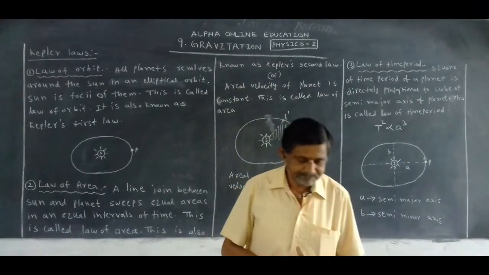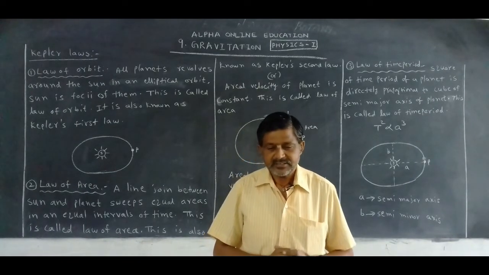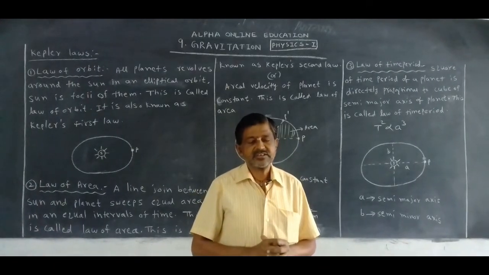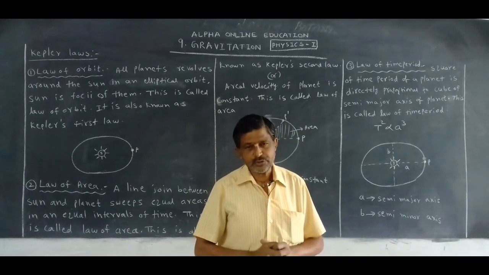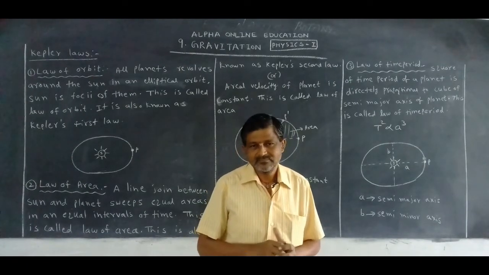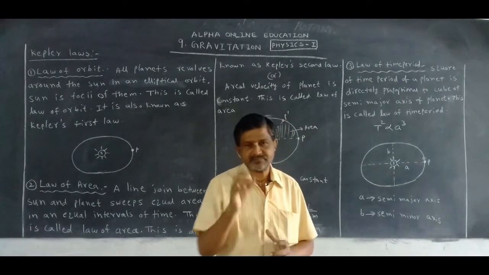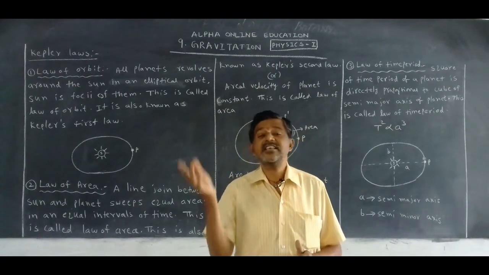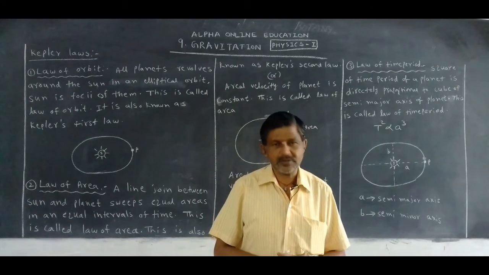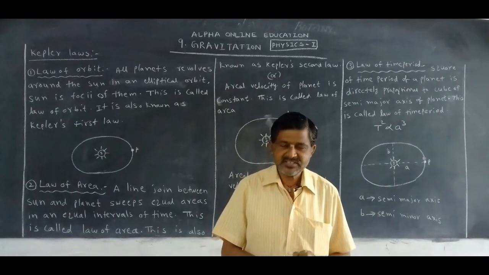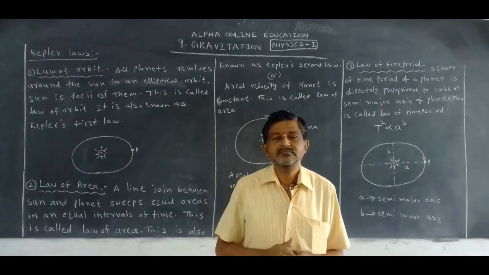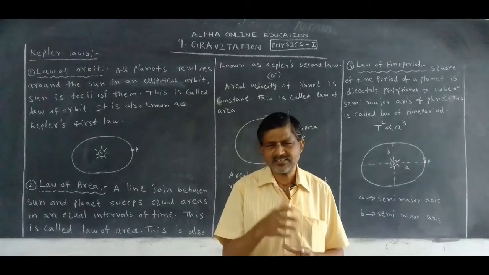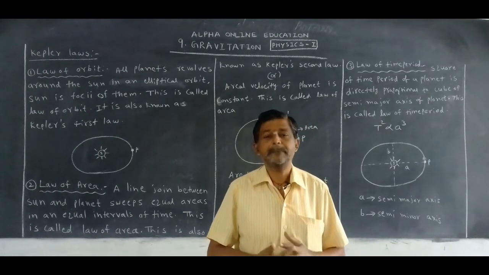After that, another scientist called Ptolemy introduced another theory, the geocentric theory. Actually this is wrong, but it was explained. As per the geocentric theory, the sun revolves around the earth. Actually this is wrong. After that, Tycho Brahe and other scientists explained planetary motion.